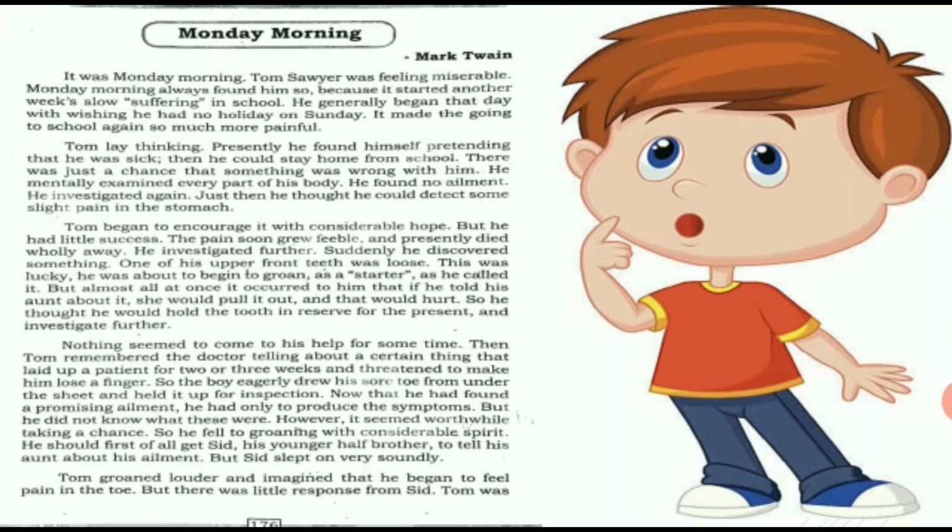He should first of all get Sid, his younger half-brother, to tell his aunt about his ailment. But Sid slept on very soundly. So his younger brother Sid was sleeping just beside him. So Tom could not directly go and tell his aunt that he had a sore toe, a painful toe. So he had an idea that some way or other he has to wake up Sid, and tell Sid to go and tell his aunt about his pain.